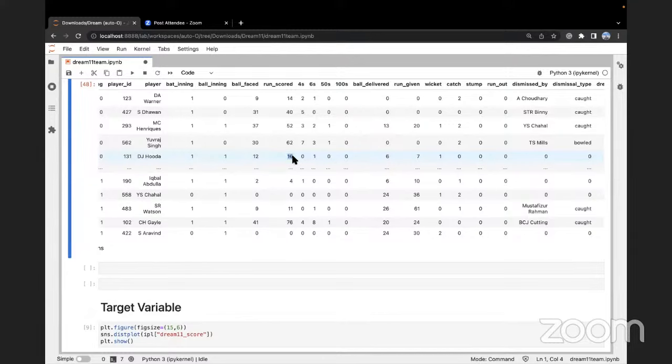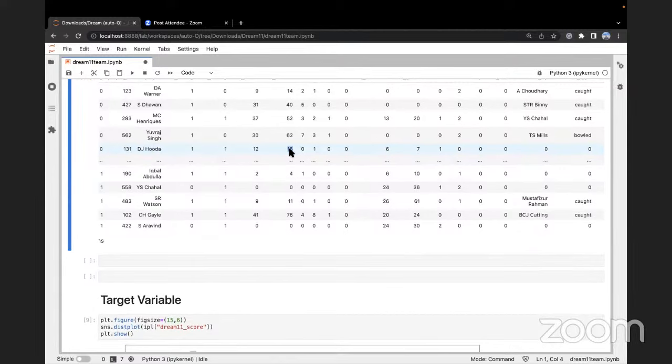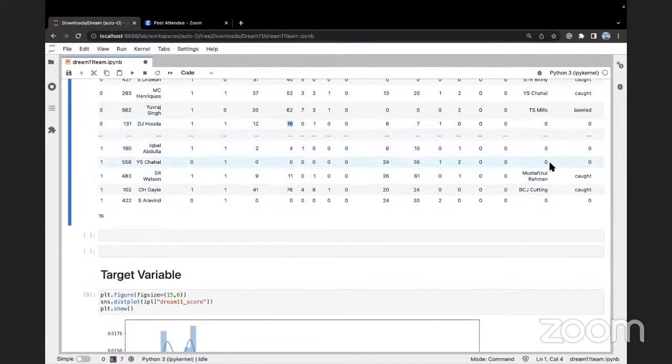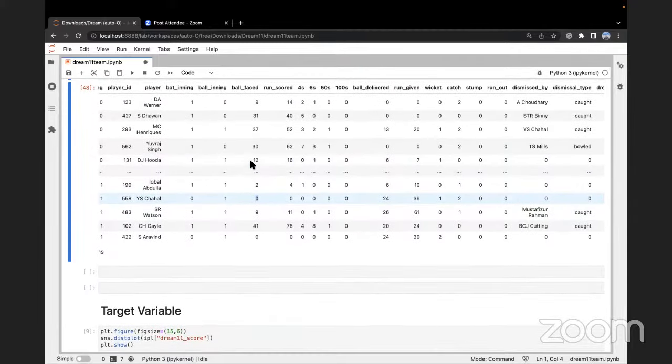That means this particular player did not get out in the end. Okay, he was not out. Okay, suppose this player did not get dismissed and scored 0 runs, then there is a good chance that this player did not get to bat. Okay, so in that particular case, bat innings 0.